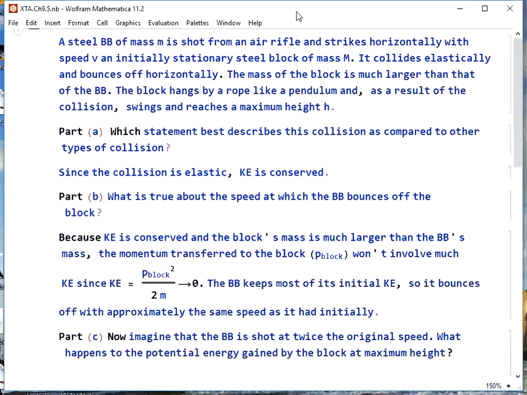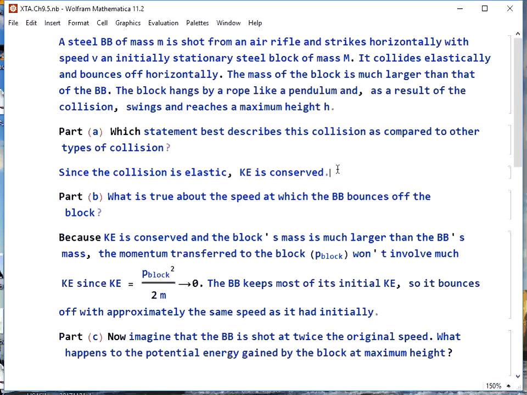The block hangs by a rope like a pendulum and, as a result of the collision, swings and reaches a maximum height h. Part A, which statement best describes this collision as compared to other types of collision? Since the collision is elastic, kinetic energy is conserved, and that's very unusual, so that's the most important feature.